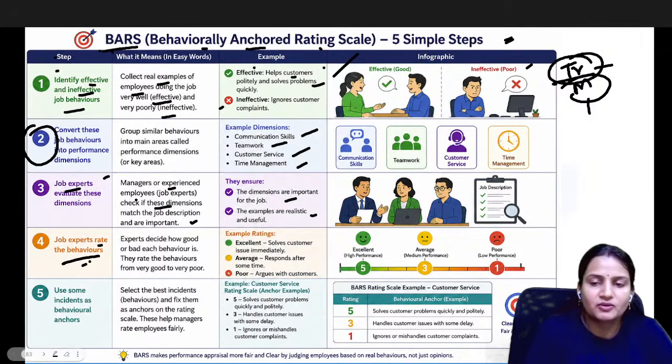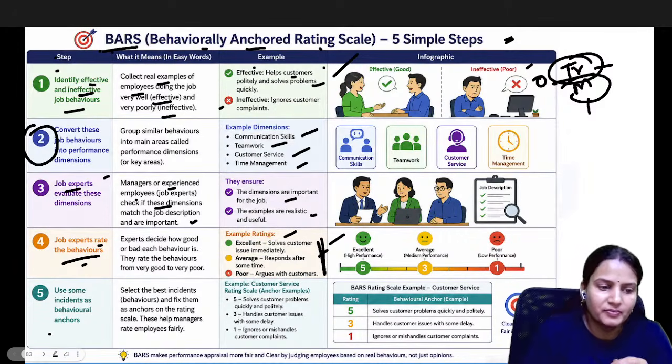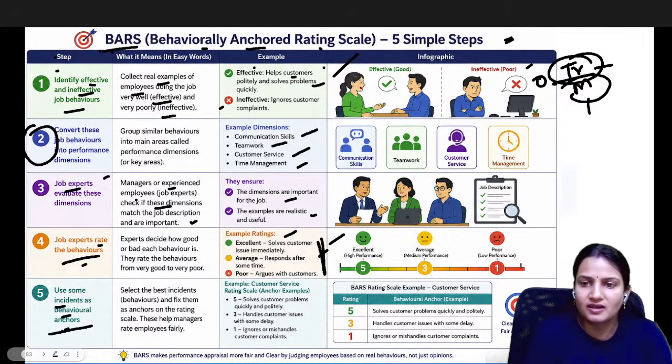Then ratings will be given to the behavior. Ineffective gets a zero rating, and then excellent, average, poor, so all the ratings will be given. Then these ratings will be calculated. Use incidents as behavior anchors: the critical incidents where the employee behaved in a certain manner in the past.